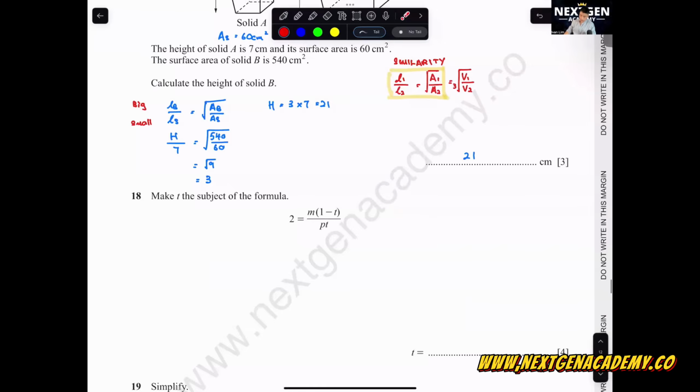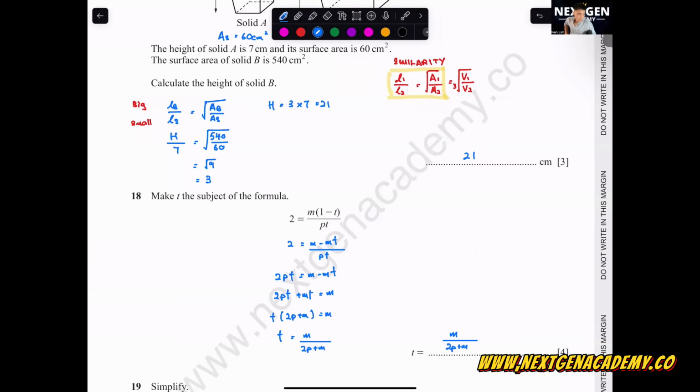Okay, let's go to question 18. Make t the subject of the formula. Let's see. We have t here, we have t here. So we need to open up the bracket first. M minus mt over pt, we multiply 2pt equals to m minus mt. You bring the t both to one side. 2pt plus mt is equals to m. You factorize out the t. 2p plus m, t equals to m. T, you divide by 2p plus m. T equals M over 2p plus m.